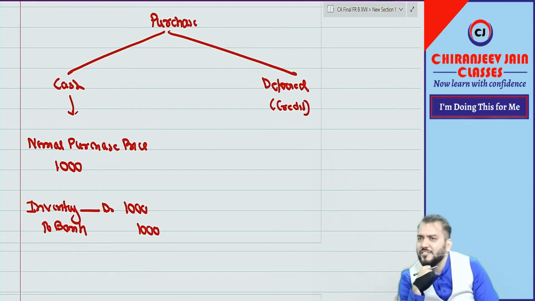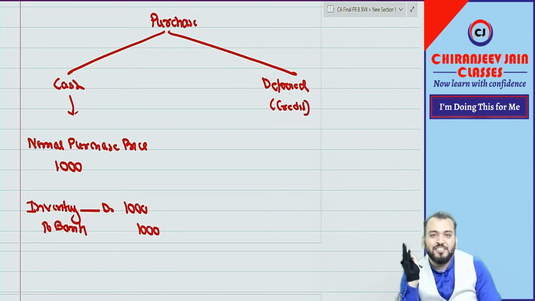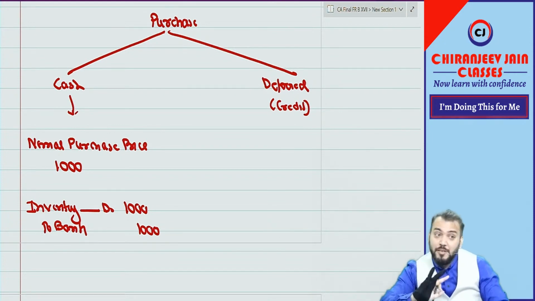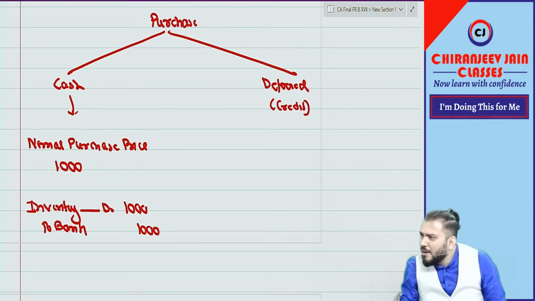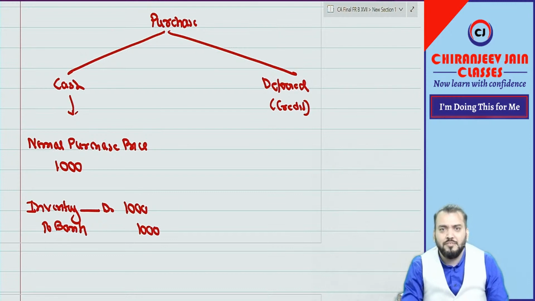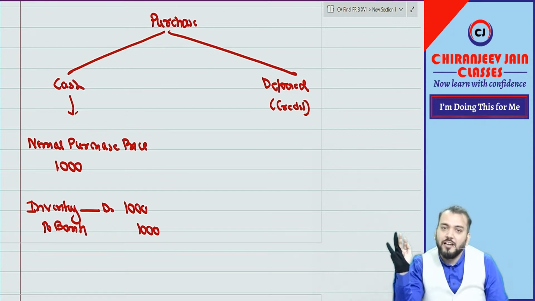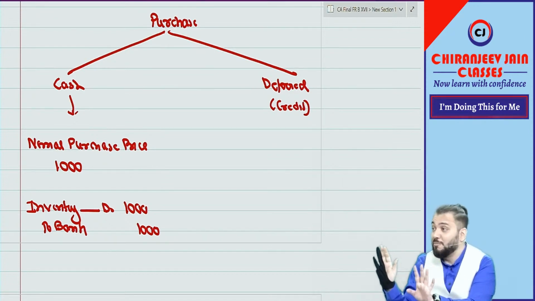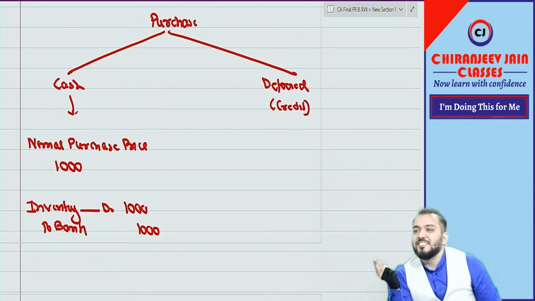Can I ask one question? Purchase account, everyone knows, right? I think accounts start with purchase account and sales account. My question to you: is a purchase account a real account, nominal account or personal account? I hope you all know real, nominal and personal accounts. Don't ask me what a nominal or real account is. You know the golden rules, right? So is purchase a real, nominal or personal account?